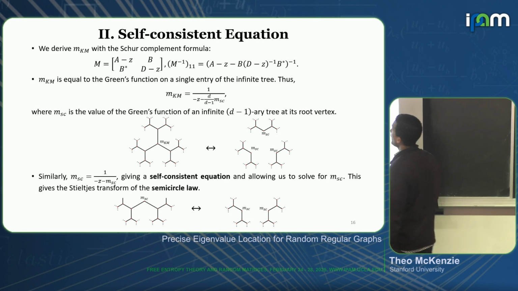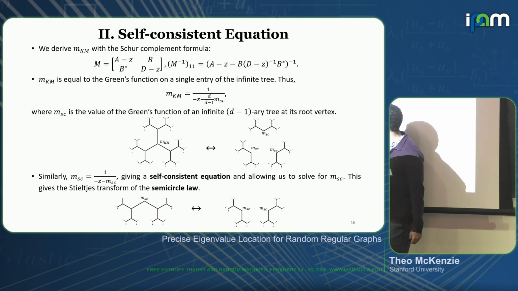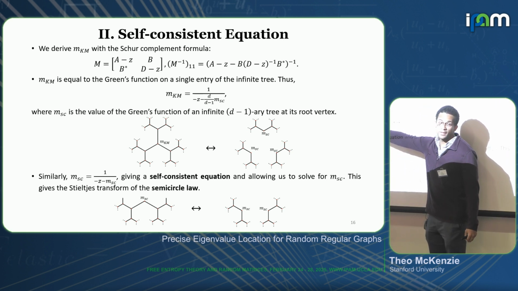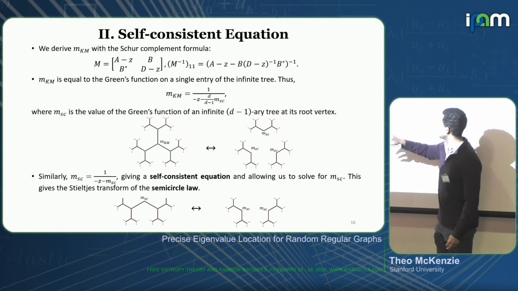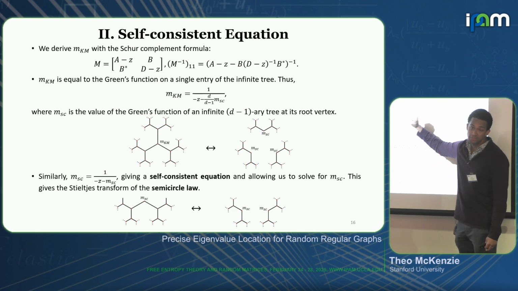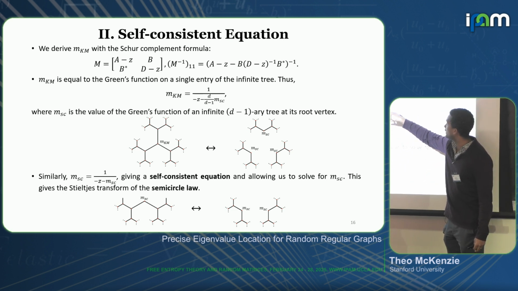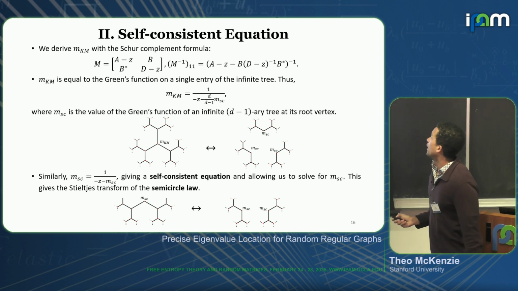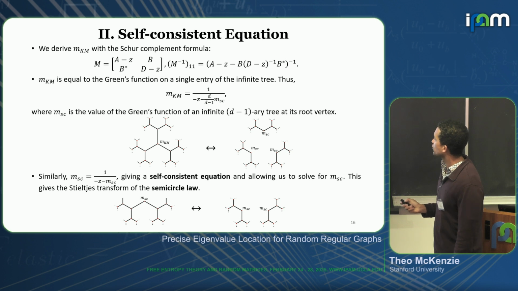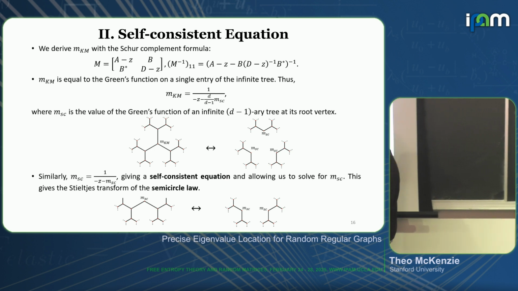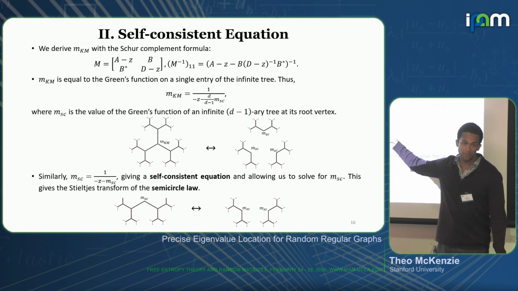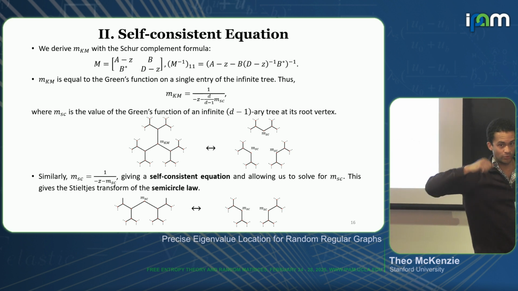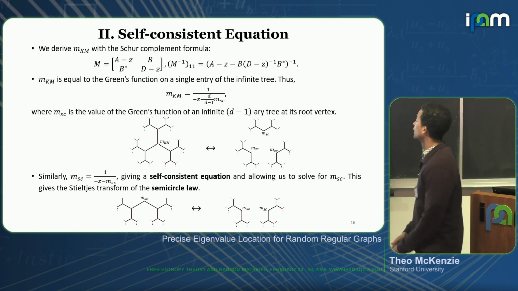So specifically, if I'm interested in the value of the Green's function at a given vertex, then I can write it as a formula in terms of the graph after I delete the vertex, and then the neighbors of the original vertex. This leads to a nice formula which says I can write the Kesten-McKay law in terms of this other law, m_sc, which is just the root of the infinite d-1 ary tree, which is just the tree after I delete a single vertex.